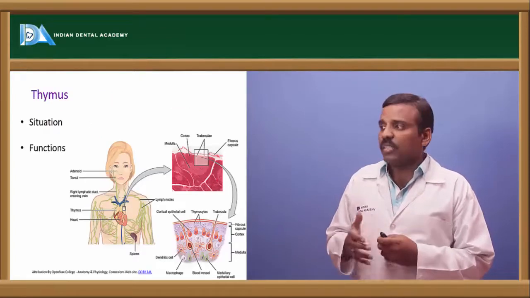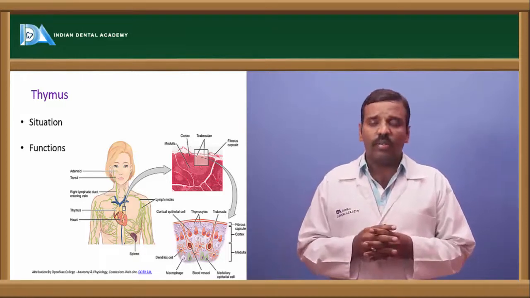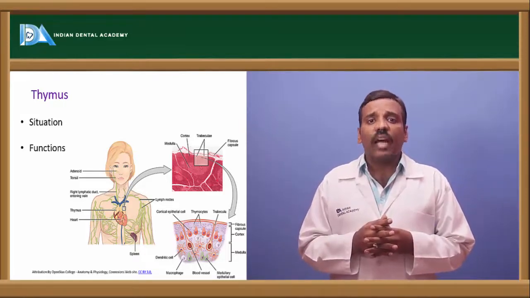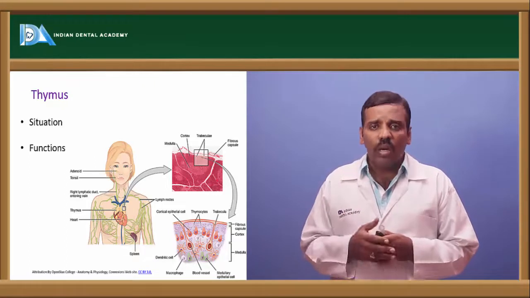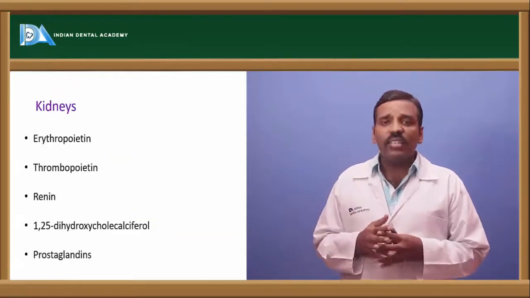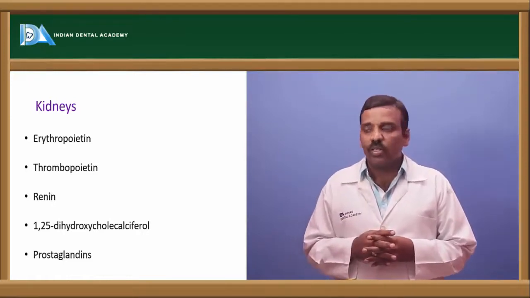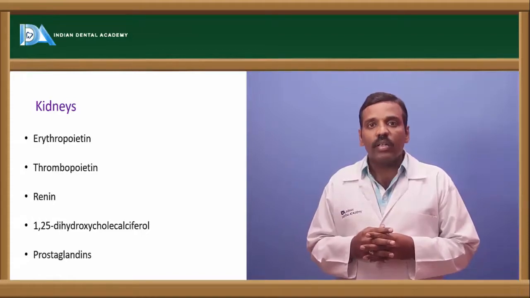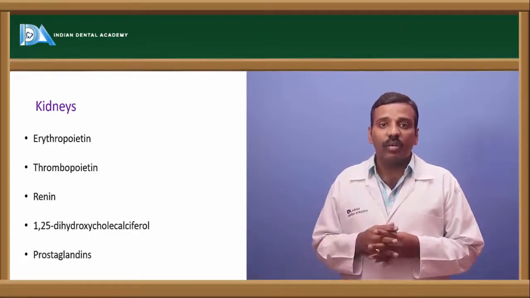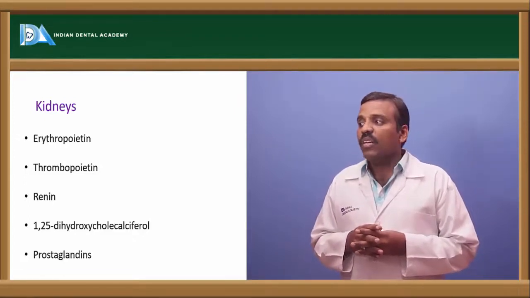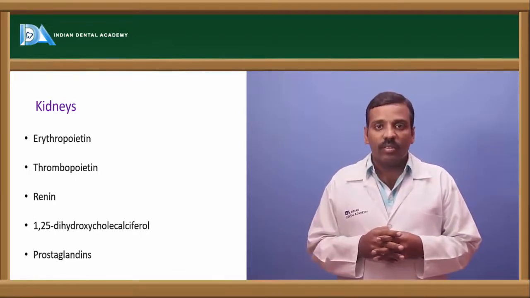And next one is thymus gland. Thymus is situated just beside the heart. And this thymus gland secretes thymosin. It is important for the metabolic actions. And next, some of the local hormones are there, like the kidney secretes erythropoietin, which is important for RBC production, thrombopoietin, which is important for thrombocyte production, and renin, which is important for blood pressure maintenance through the RAS mechanism, and 1,25-dihydroxycholecalciferol, and next is prostaglandins.